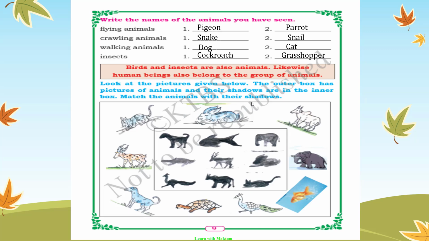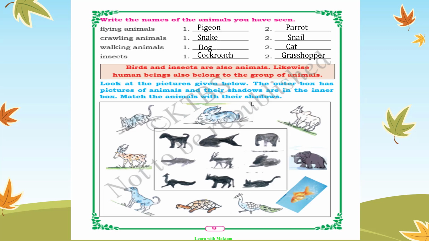Those are domestic animals, whereas wild animals are wild in nature. They will be present in the forest. Okay, so those are the wild animals like elephant, tiger, yes, cheetah, all these are wild animals. I hope I'm clear with the wild animals and domestic animals. About them in detail you will be studying in your higher studies, but for now you should remember flying animals, which can fly. Example, pigeon, parrot. Crawling animals can crawl. Those are snake and snail. Then walking animals like dog and cat.